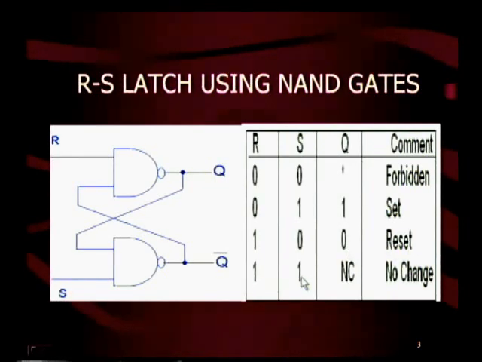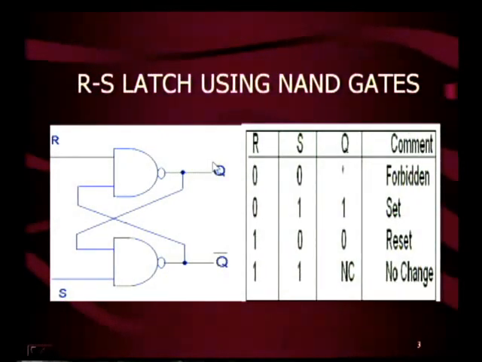When R is equal to 1, S is equal to 1, in such a case, what happens? The output depends completely upon the feedback inputs. For example, say initially Q is 0. If this 0 is fed back here, then Q bar becomes 1. If 1 is fed back here, then Q becomes 0. That means previously Q was 0, and now also Q is 0.